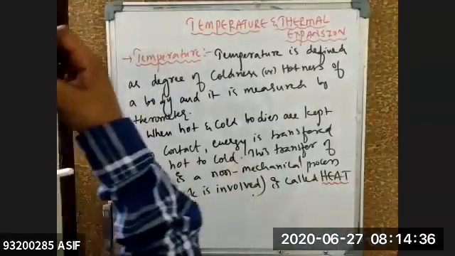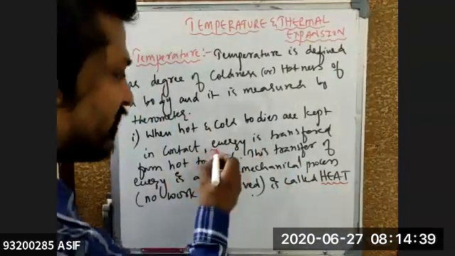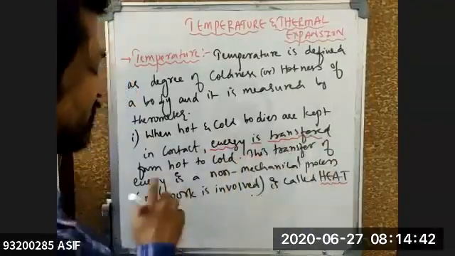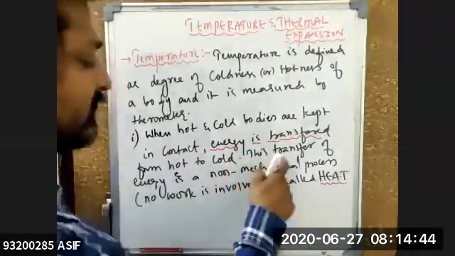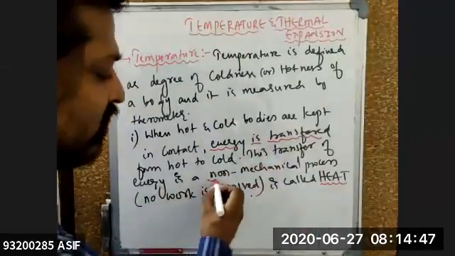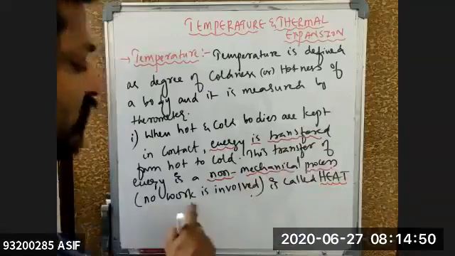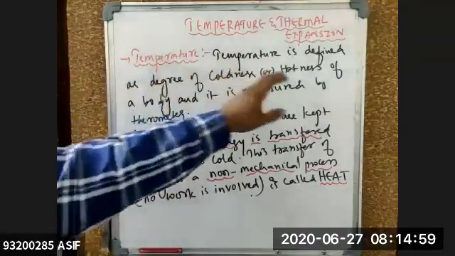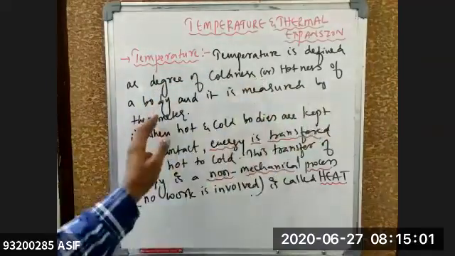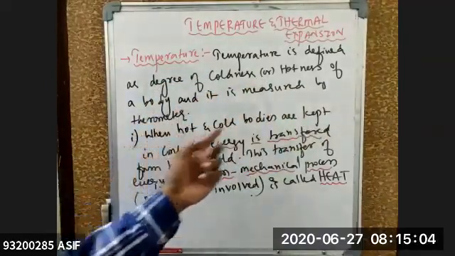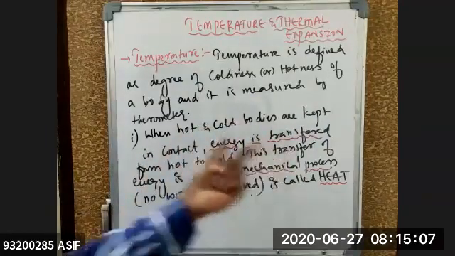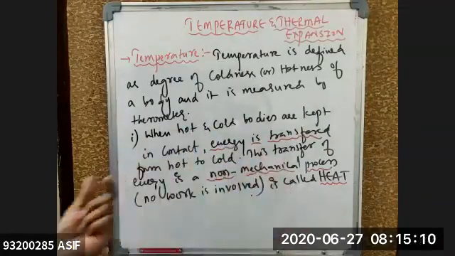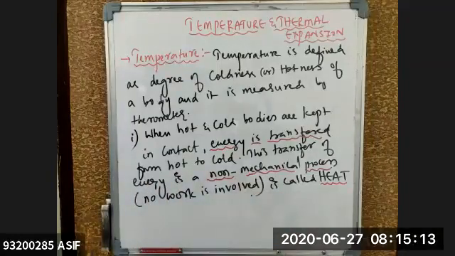When hot and cold bodies are kept in contact, energy is transferred from the hot body to the cold body. This transfer of energy is non-mechanical. Non-mechanical means no work is being done, no work is involved. It is called heat. I hope you got the difference between temperature and heat. Temperature is defined as the degree of coldness or hotness of a body, and it is measured by a thermometer. When hot and cold bodies are kept in contact, whatever energy is transferred from the hot body to the cold body, that transfer of energy is called heat. Clear for everyone? Point number 1 in this one.